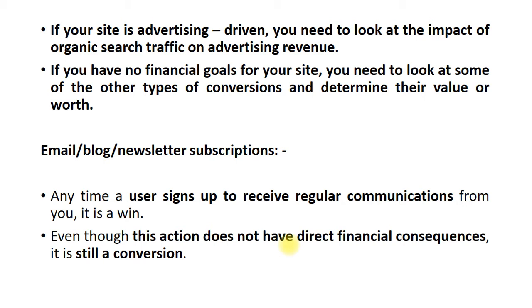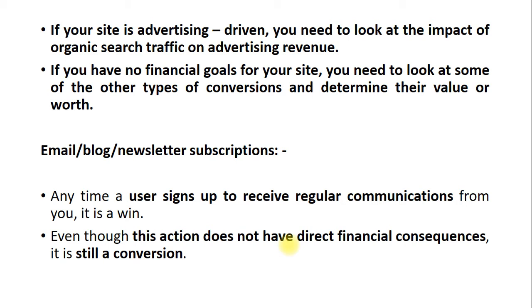Next is email, blog and newsletter subscriptions. Again, this type of subscriber is a type of conversion, or we can say it is a part of conversion. So anytime a user signs up to receive regular communications from you, it is a win.